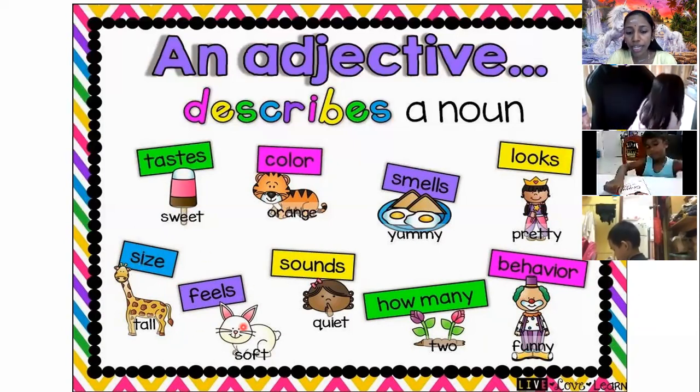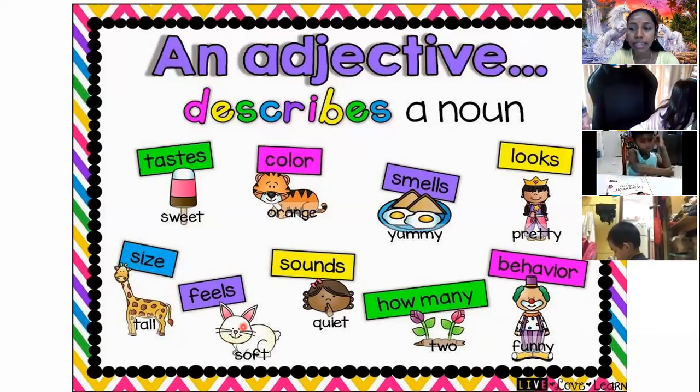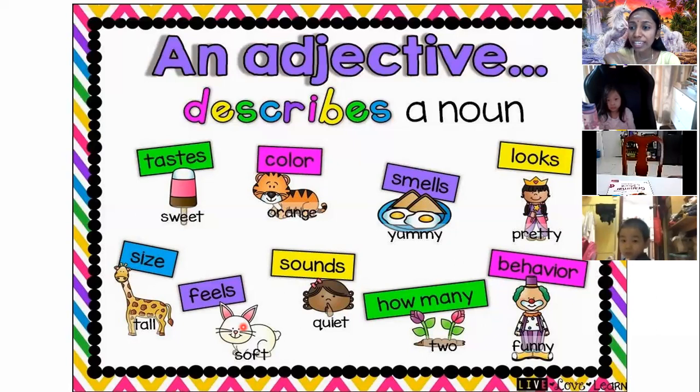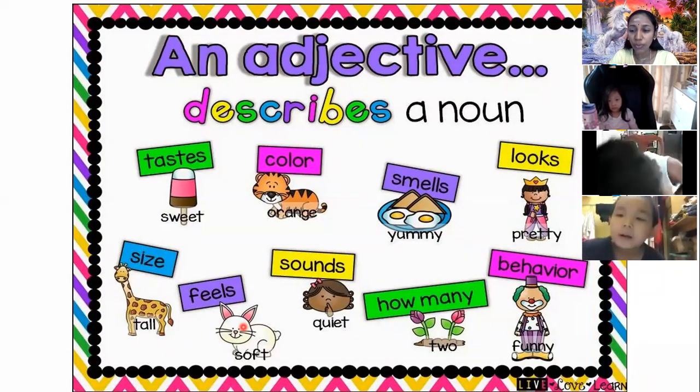And feels. So when you touch a rabbit, how is the fur? Is it soft or hard? Soft. Very soft, right? Because the rabbit is very furry. So when you touch the rabbit, you feel very soft. But how will you feel if you touch the durian skin? Spiky, right? And it's going to make your hands hurt or pain.